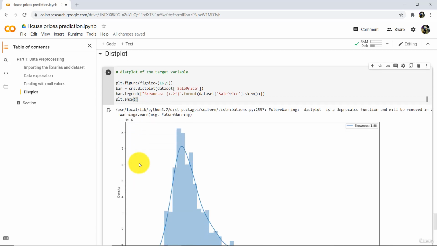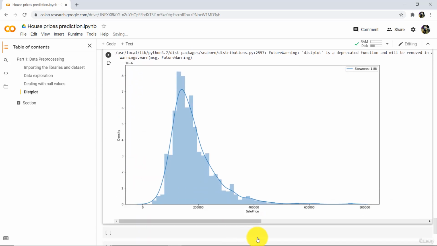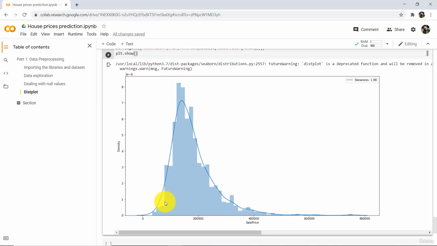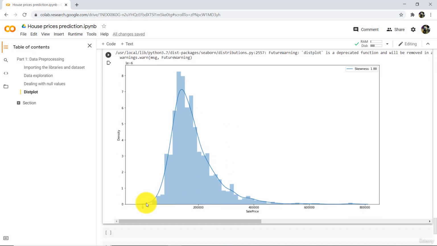Great. Let us understand this. So here we have plotted sale price versus density. Most of the sale price is concentrated around 2 lakhs, you can see here. And this is the skewness, this line. So this is the skewness as you can see, and here we can get the probability distribution.